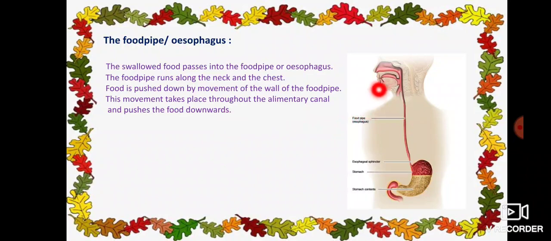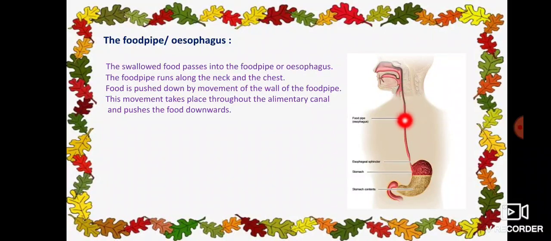See here, the food which we take in enters through the mouth, then it is crushed by the teeth present in the mouth, mixed with the saliva, and swallowed through the buccal cavity. Here it is the buccal cavity. After that, it passes through the food pipe, or esophagus. It runs along the neck. This is the neck region and this is the chest region. It runs along the neck and chest region.